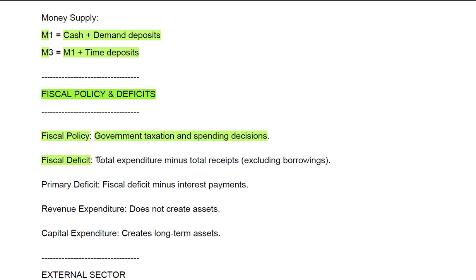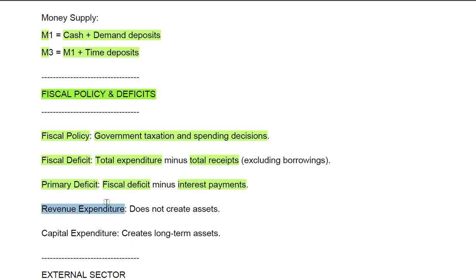Then you have fiscal deficit. What is fiscal deficit? Total expenditure minus total receipts excluding borrowings. So when you are excluding the borrowing and then doing total expenditure minus total receipts, it is called fiscal deficit. Then you have primary deficit. Primary deficit means fiscal deficit minus interest payment.